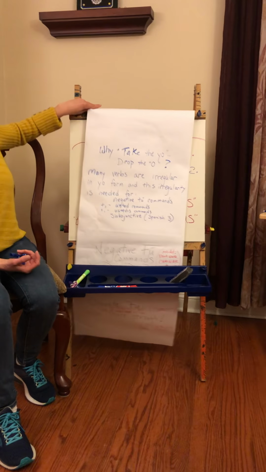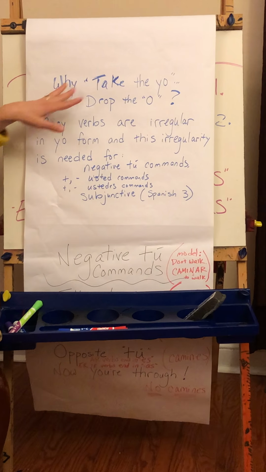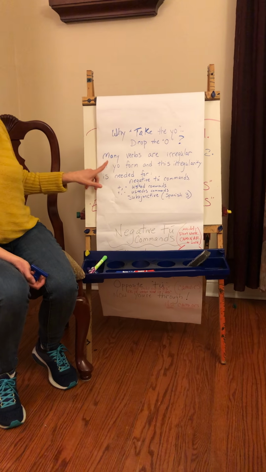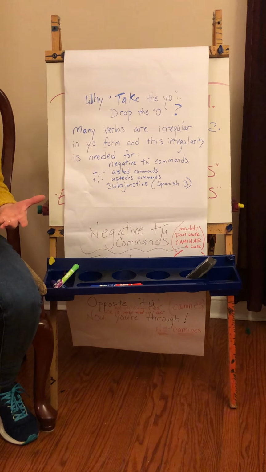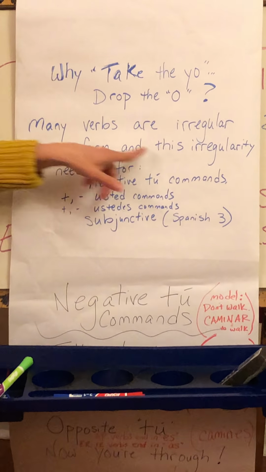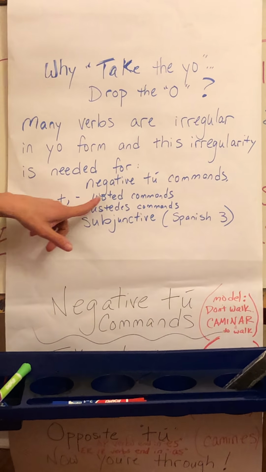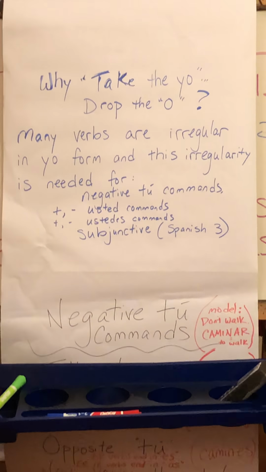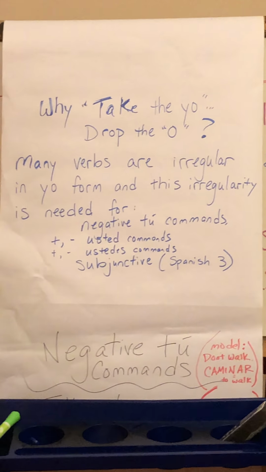So some of you may say, and some of you did ask those last couple days before we stopped, why take the O, drop the O? What's the big deal? Why is that necessary? And the reason why is, please definitely pause and write down these notes, because it will be very helpful for you. Many verbs are irregular in the O form, and this irregularity is needed for the tú commands. It's also going to be needed for the usted commands, affirmative and negative. Ustedes commands, affirmative, negative, and subjunctive, which is something you'll see in Spanish 3, okay? What does that mean when I say many verbs are irregular in the O form?